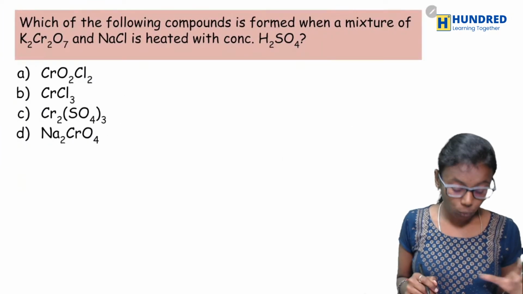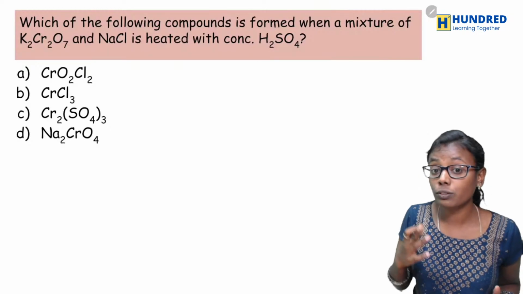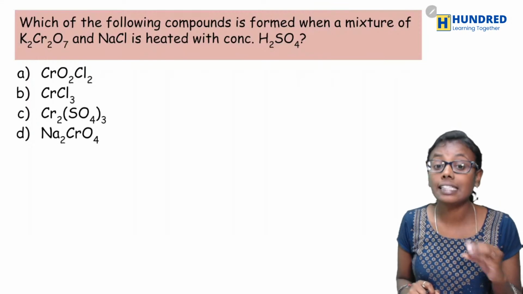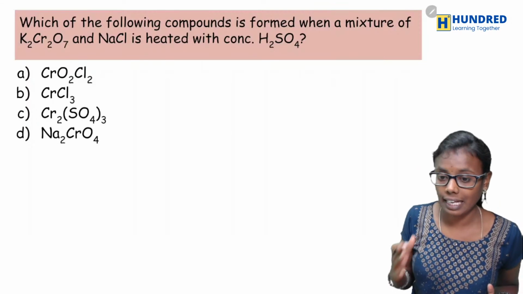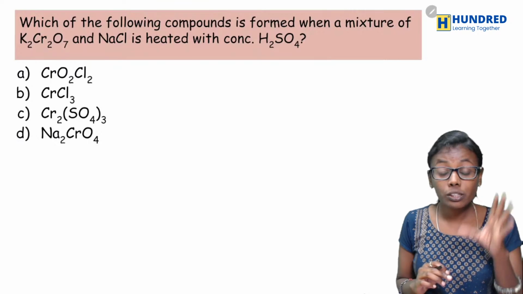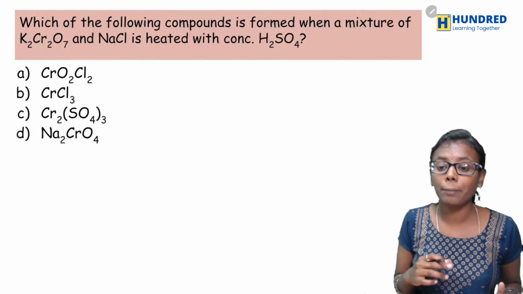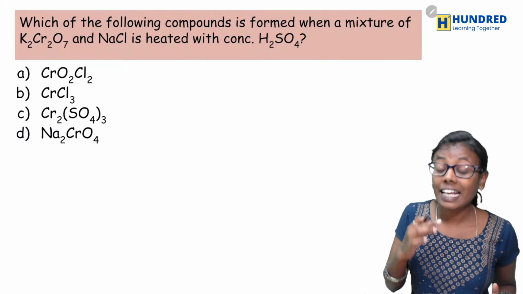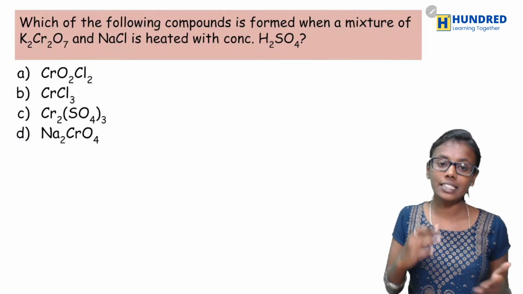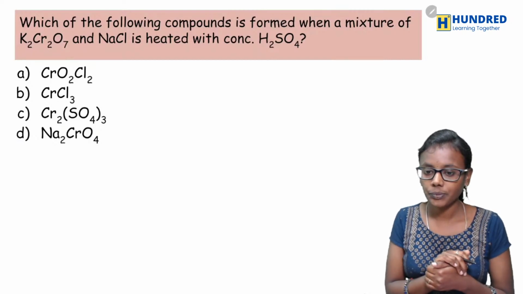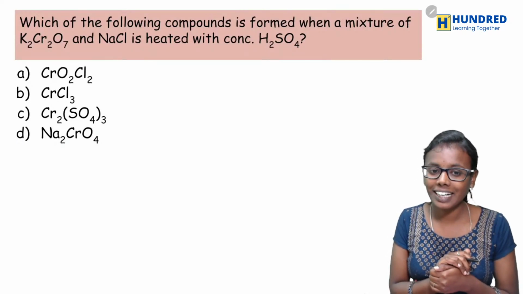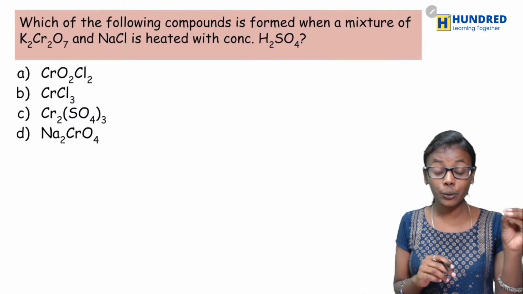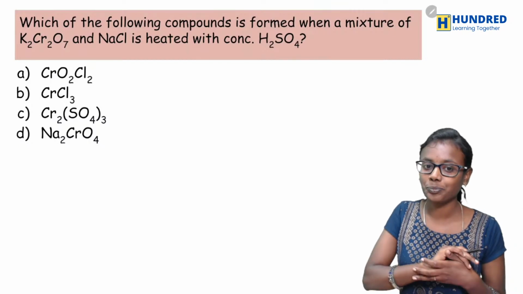Okay, and the third question is, which of the following compounds is formed when a mixture of K2Cr2O7 and NaCl is heated with concentrated sulfuric acid? Okay, so what would be the correct answer? Look into the equation, look into the reactants correctly and give me the answer.